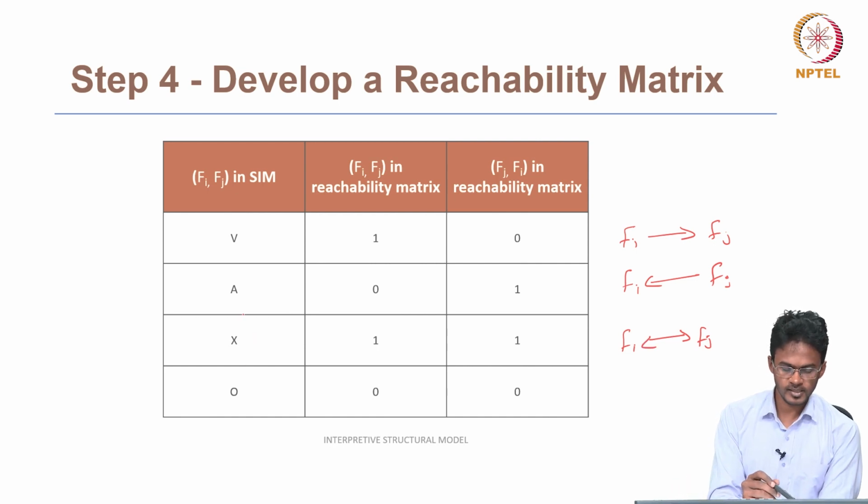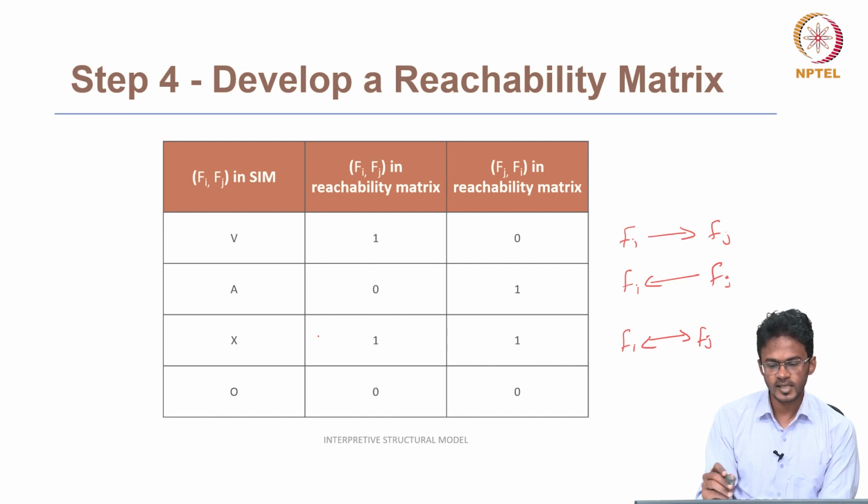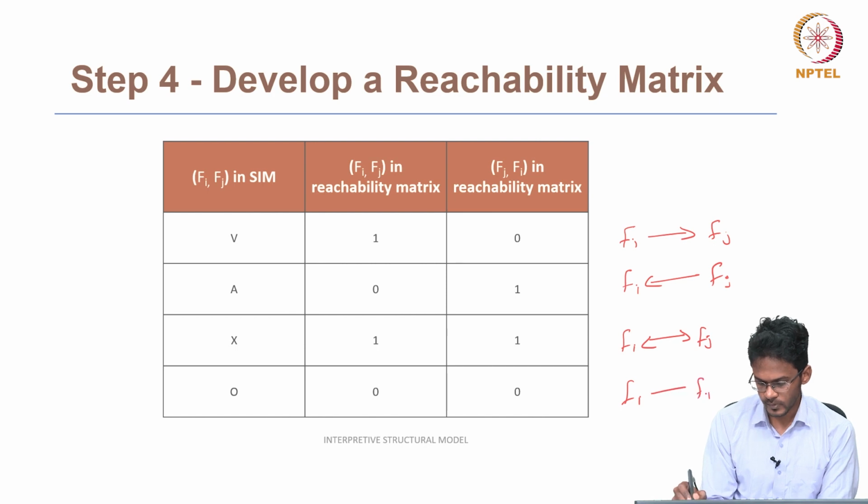If the relationship between Fi and Fj is O in the self-interaction matrix, it means that the Fi to Fj relationship as well as the Fj to Fi relationship will be 0. So there is no influence between them.